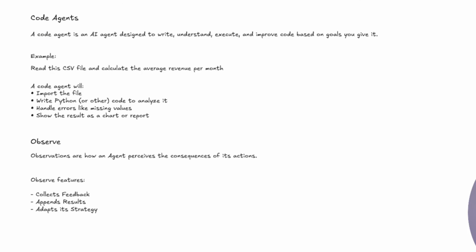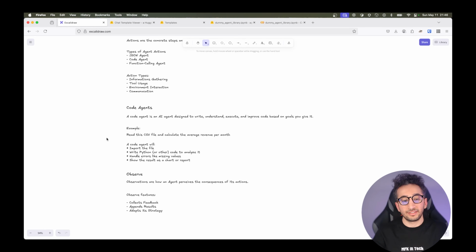So the third section is the observing section. This is the actual measurement section. Observations are how an agent perceives the consequences of its actions. Some of the observation features are to collect feedback, like whether the action has been done successfully or not, or maybe it can get feedback from the user. If you are using ChatGPT or another chatbot, you can see that we have a successful response or a failed response, something like that.